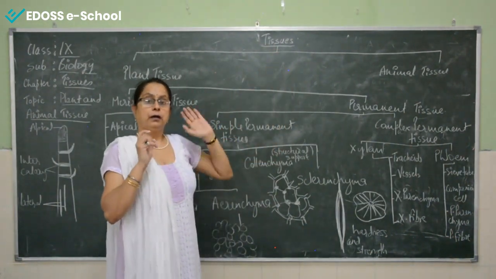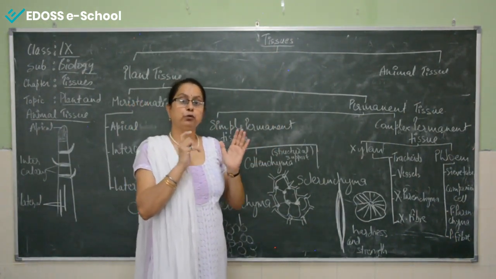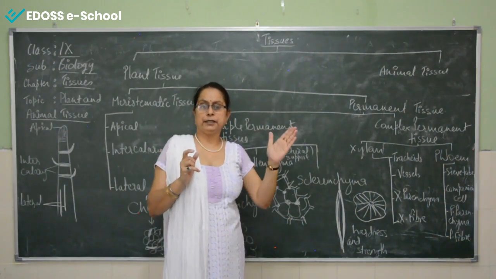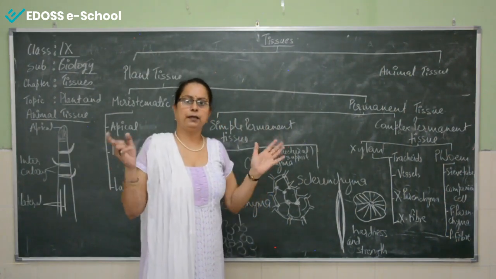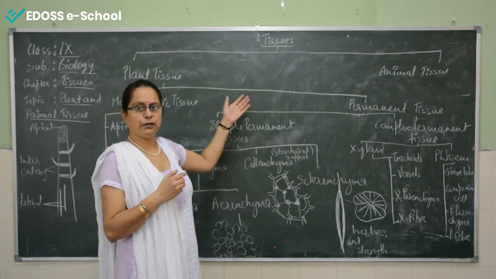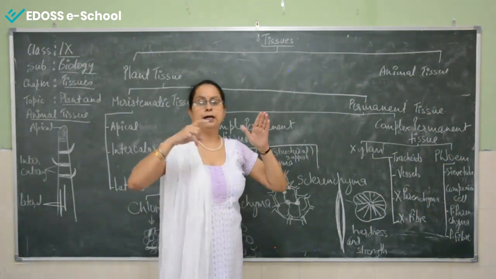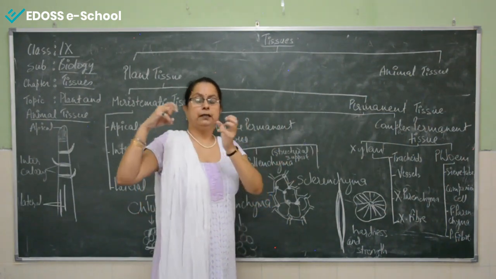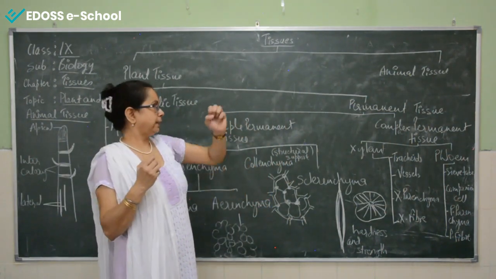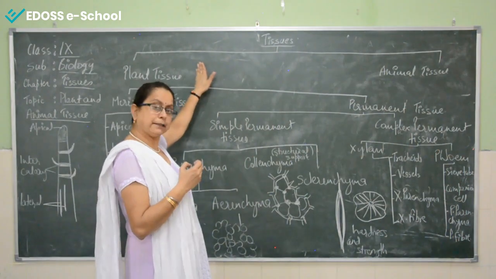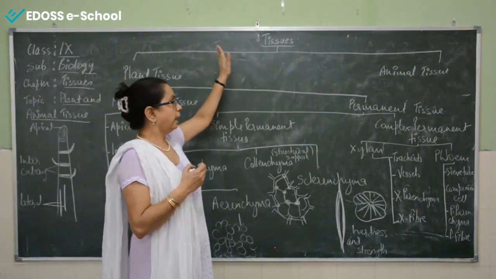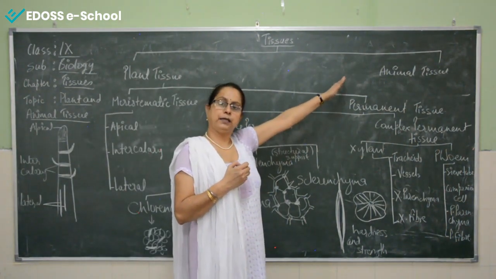Now, tissues are of two types because we have two large kingdoms, plant kingdom and animal kingdom, and both are living. Here we are talking about living organisms. So plant kingdom and animal kingdom both are made up of cells. Now when cells are grouped together to make tissue, of course, in the plant kingdom there is plant tissue, and in the animal kingdom there are animal tissues.